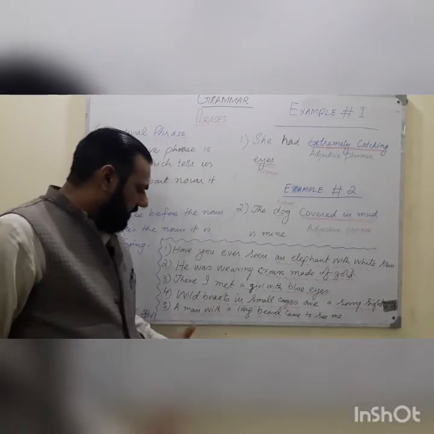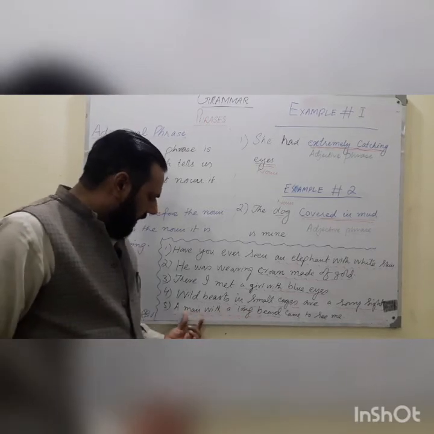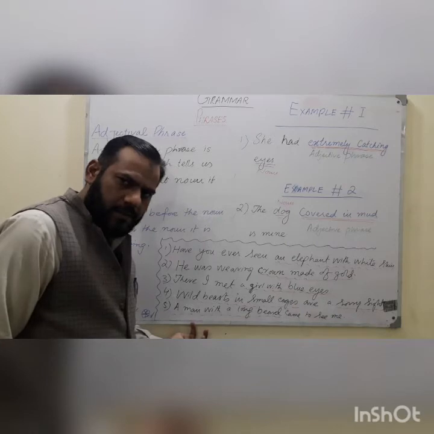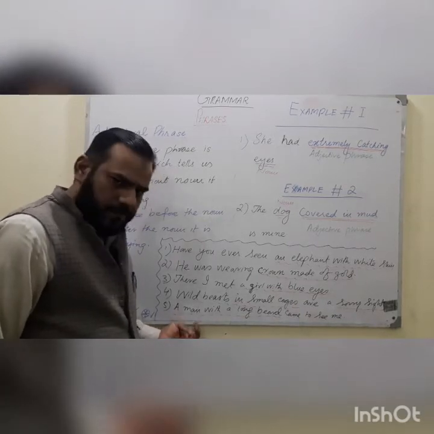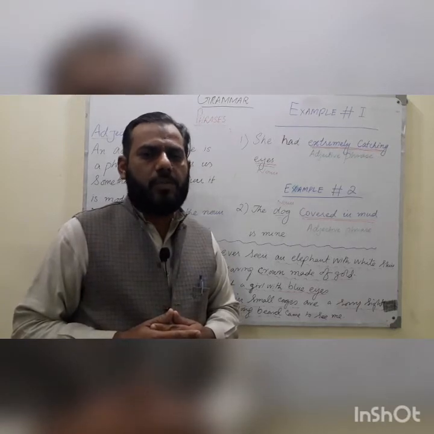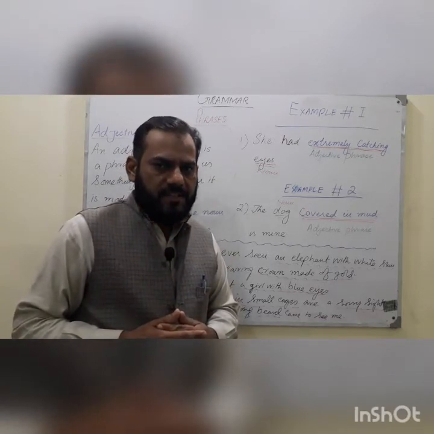The last but not the least: a man with a long beard. A man is a noun, with a long beard is the adjectival phrase. It tells us about the man, the noun. So it is a modifier. So these are the examples which show us how to use and how to assess the adjectival phrase in sentences.